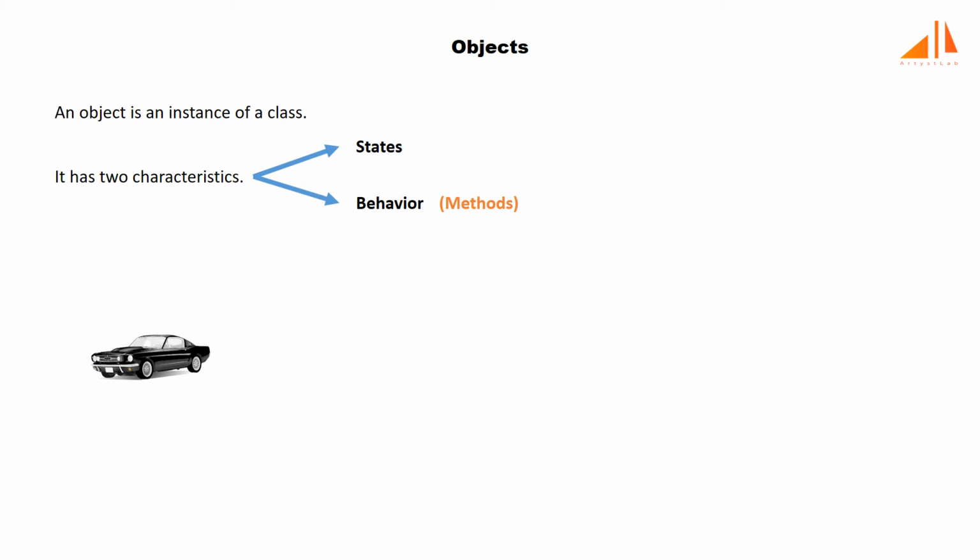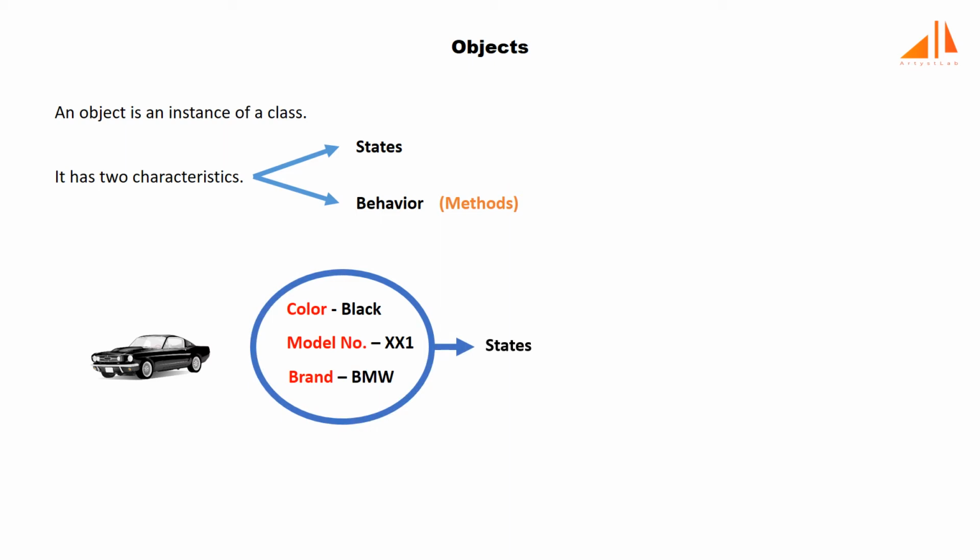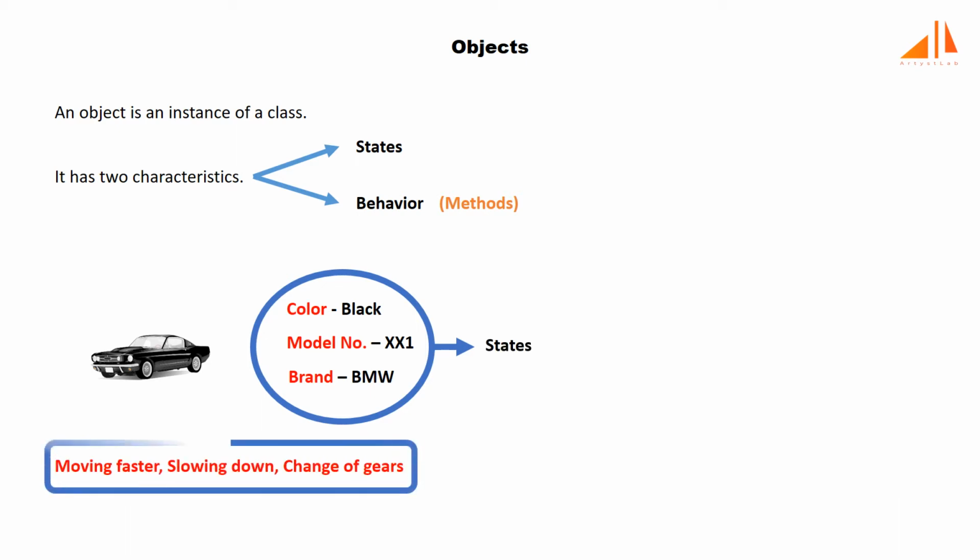Consider a car as an object. It will have some color, model number, and company or brand associated with it. As far as programming is concerned, all these details are called the state of the object, car. At the same time, the tasks it can perform, like moving faster, slowing down, and changing gears, are the behavior of any car. Technically, these are called methods of the object car.